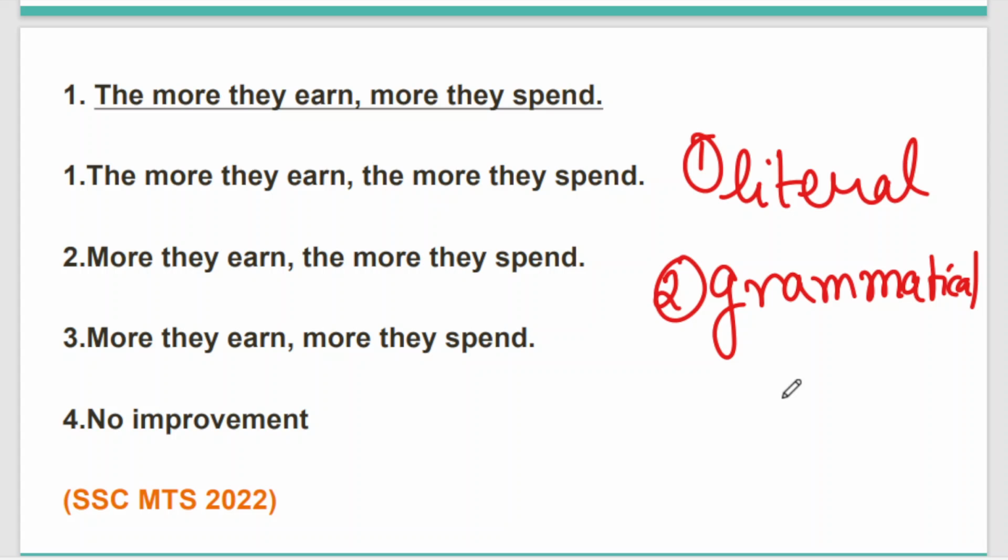Now, in this scenario, please keep in mind that there are basically three types of patterns available for SSC. And definitely MTS is a part of SSC, and hence this particular pattern is followed for MTS as well. The first pattern is basically spotting the error.